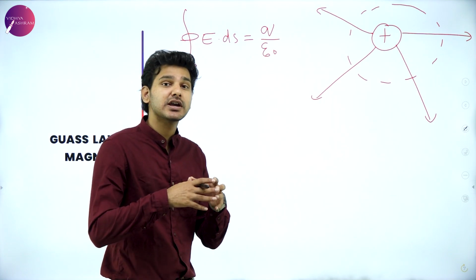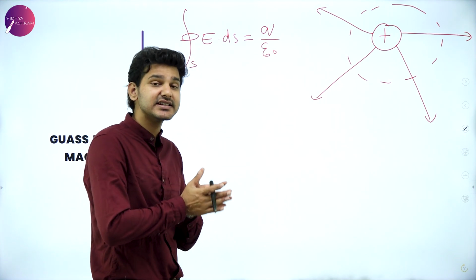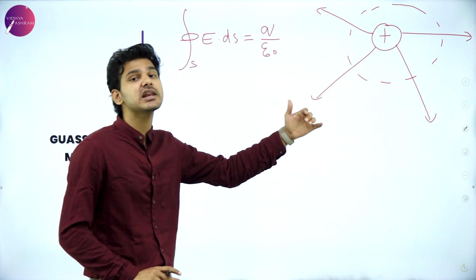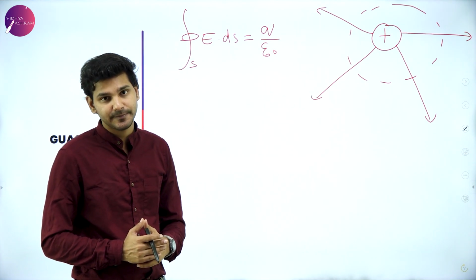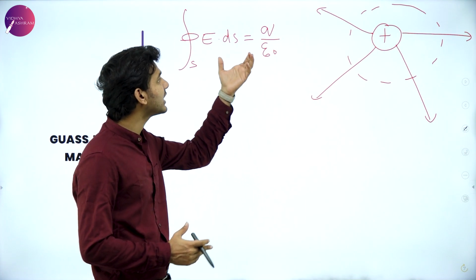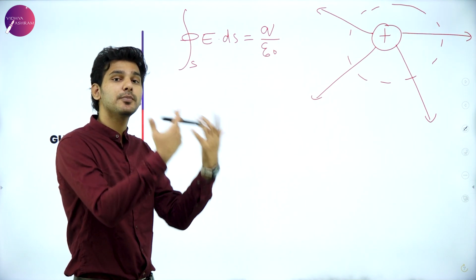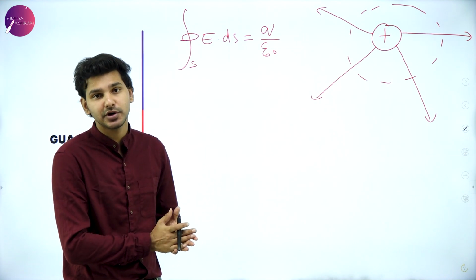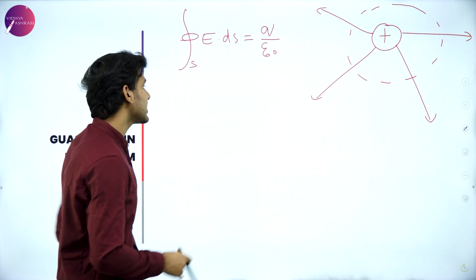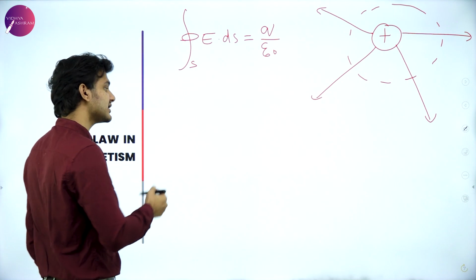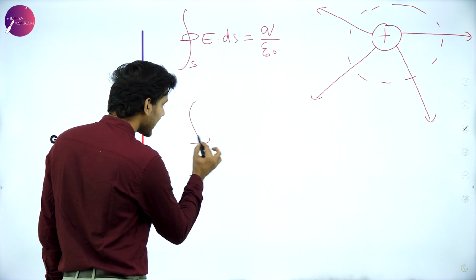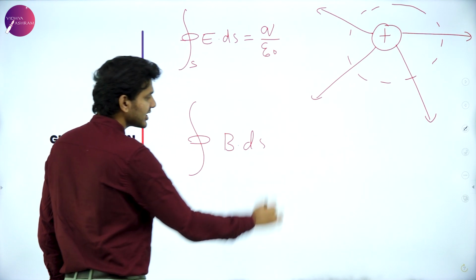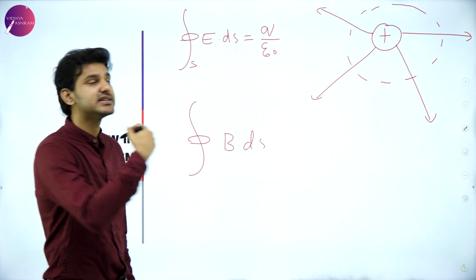If we consider a Gaussian surface, there is a finite quantity of flux lines or field lines coming out of that particular area. So we can say that it will be proportional to the magnitude of the charge enclosed in that Gaussian surface. But in the case of magnetism, if we apply the integral of B dot ds, then we cannot say this.